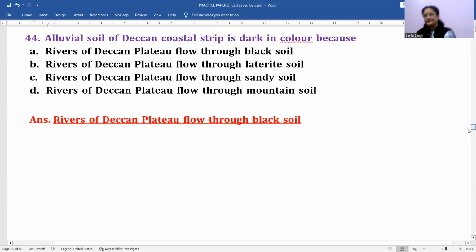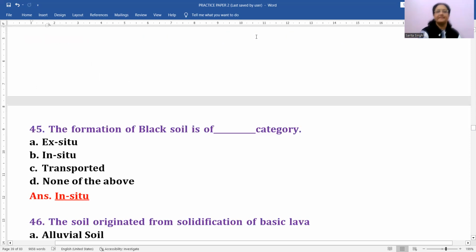before they join the sea, okay, the Bay of Bengal, they form a delta. तो वो rivers जो after crossing the igneous rock area, from that part if they are coming, black soil region they are coming, so naturally they carry some sediments from there, and that's why they cause the formation of delta or the formation of the entire coastal strip of darker color. This is the reason. तो यहाँ पर आपको best option मिलेगा, rivers of Deccan Plateau flow through black soil. Okay, A is the correct option for this, right?